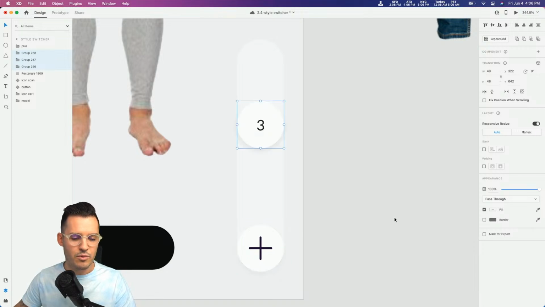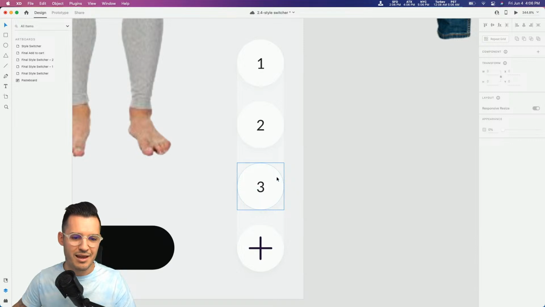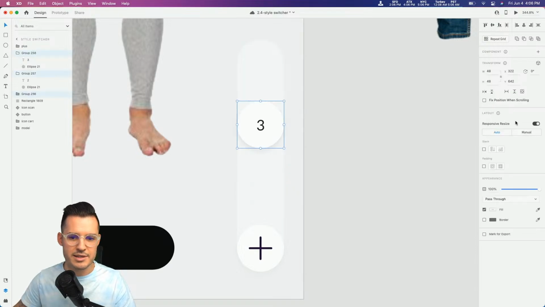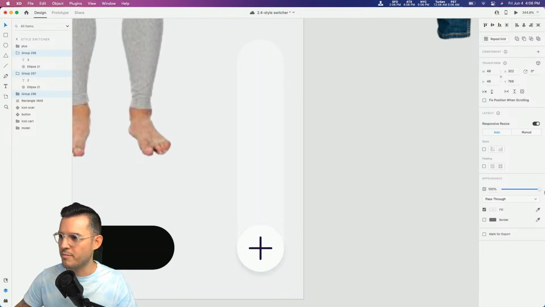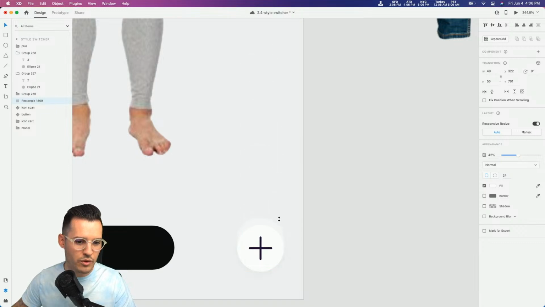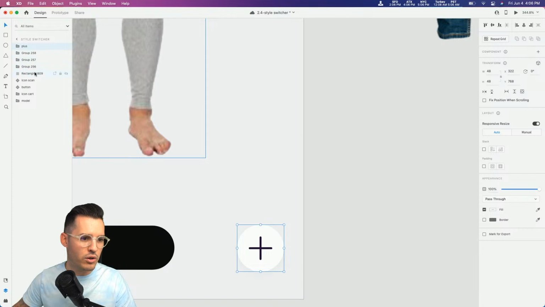And I think what we're actually going to want to do before we go too much further is, oh, you know what? Never mind. I'm going to bring these together, and then I'm going to bring the opacity of them down. So I'm going to pop it right behind, and so that I don't get that extra massive blur, I'm going to bring the opacity of these down, and then our shape will go all the way down. Very cool, just like that. And then we have all of our elements.